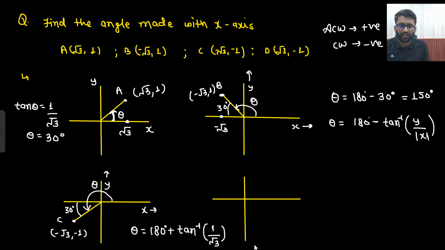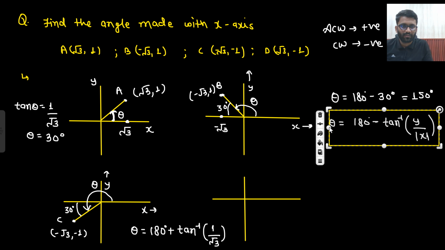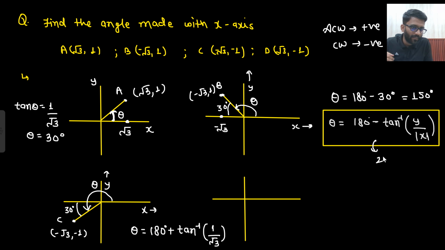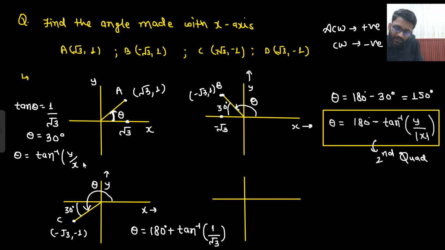So this I will not keep in a box. This thing I will keep in a box. This is for the second quadrant. For the first quadrant, theta is tan inverse y by x. This is for the first quad.